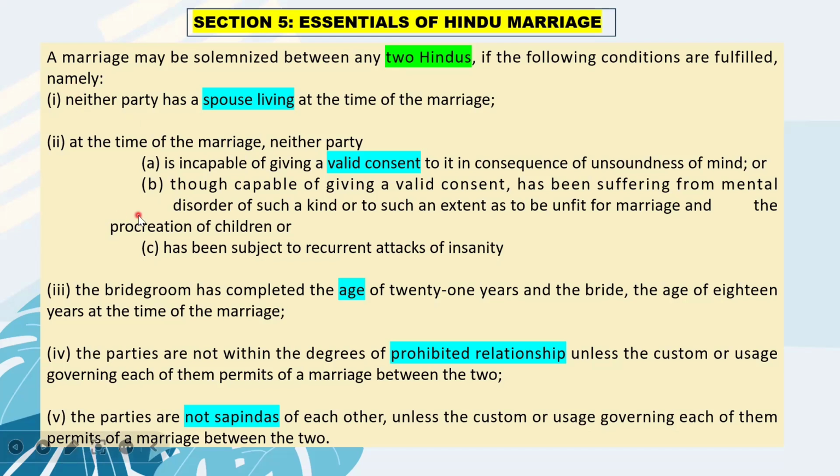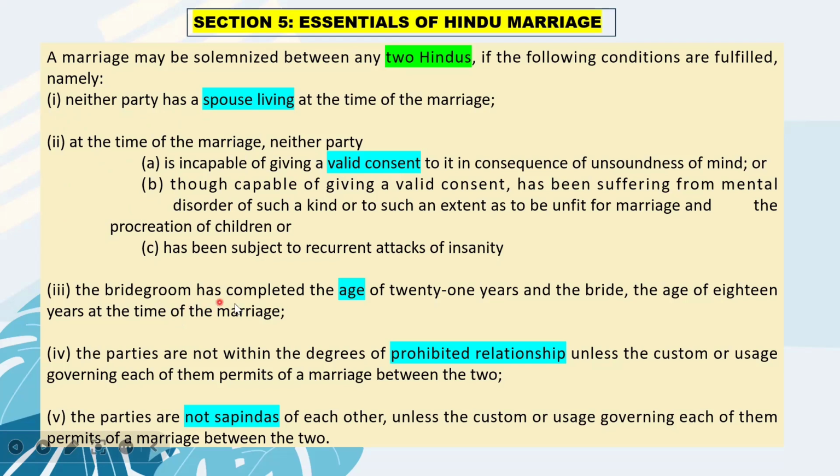So coming to this slide, what are the clauses, fulfillment of which, yes, thank you, Aarti, after fulfillment of which a marriage will be valid. So the five clauses are: there should be no spouse living. There should be valid consent between the parties.